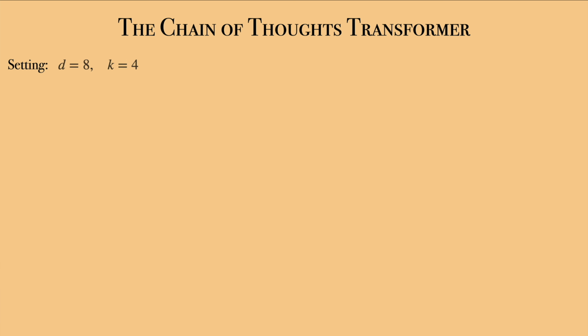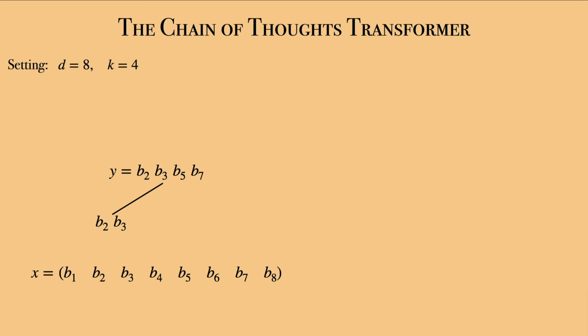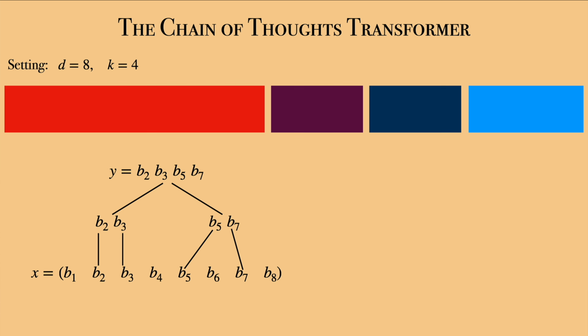d is equal to 8 and thus k is equal to 4. Consider one observation of d equal to 8 bits, b1 to b8. And assume that y is equal to the product b2, b3, b5, b7. The product y can be decomposed into the product of b2, b3 and b5, b7. Now in our chain of thoughts, we can envision the following 11 steps.